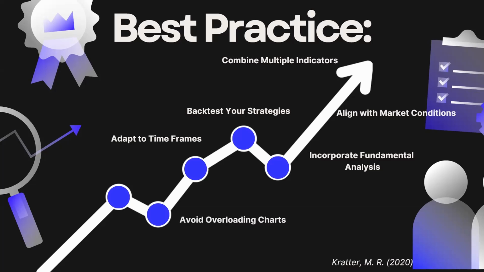Keep your analysis clear and focused by limiting the number of indicators on your charts. Too many signals can cause confusion and lead to conflicting interpretations. Risk management is vital. Set stop loss levels based on indicator signals to protect against unexpected market moves. Market news and macroeconomic events significantly impact price movements. Use news to complement your technical analysis, as it can confirm or contradict the signals your indicators are giving.